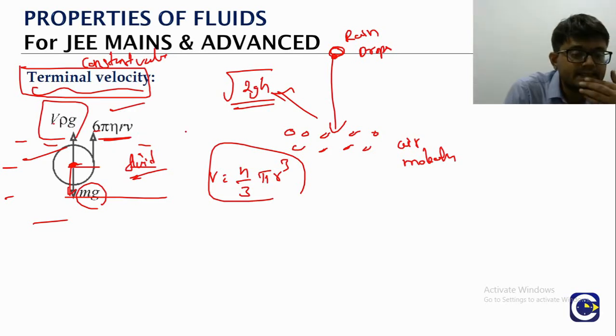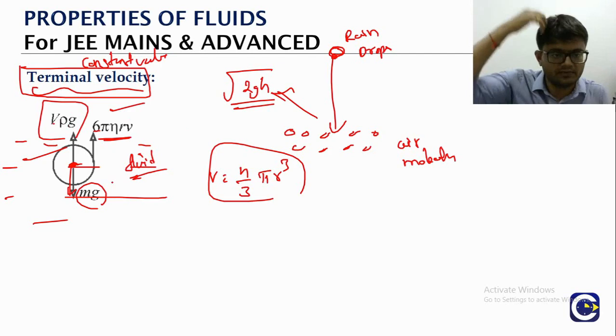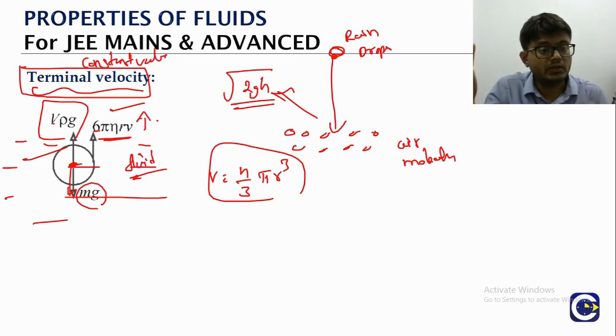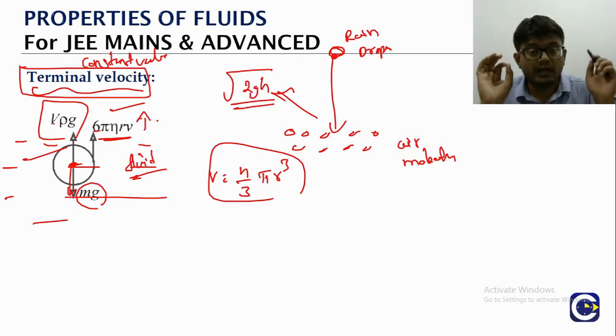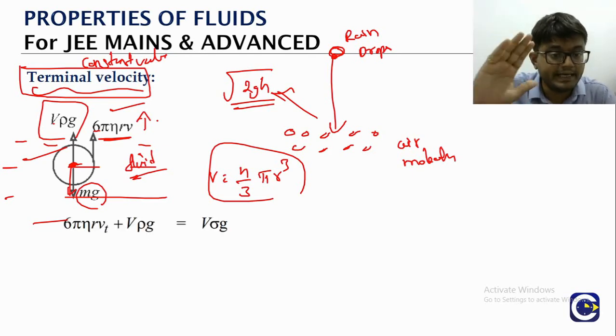What happens is, it is falling through gravity, means what? mg will be higher than the buoyancy. That's why it is falling down. But as it is gaining more and more velocity, look at what is going to happen. The viscous force value is going to increase. We will reach a stage where the total upward forces will balance the total downward force. From that point onwards, the spherical body will have zero acceleration. Means what? Whatever the speed, it will be maintained.